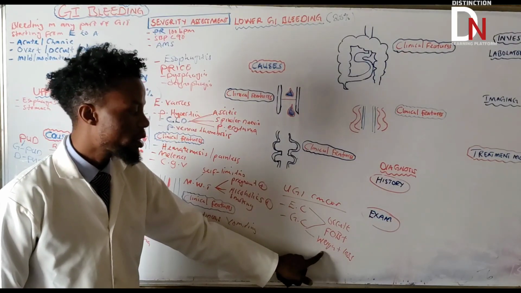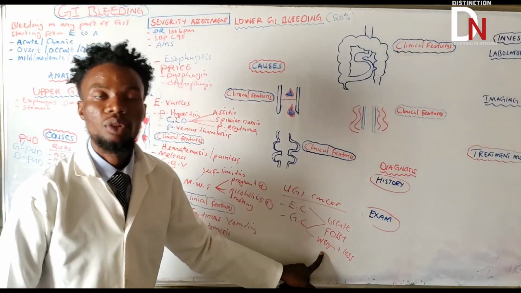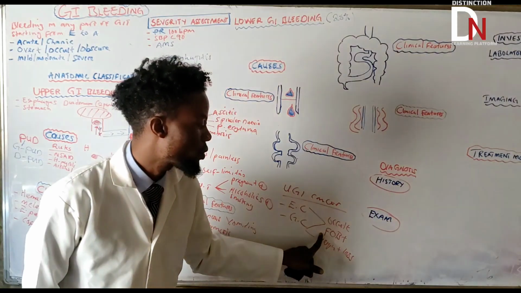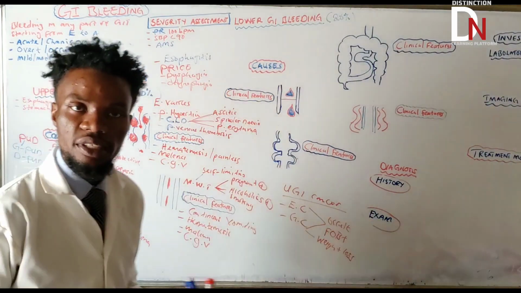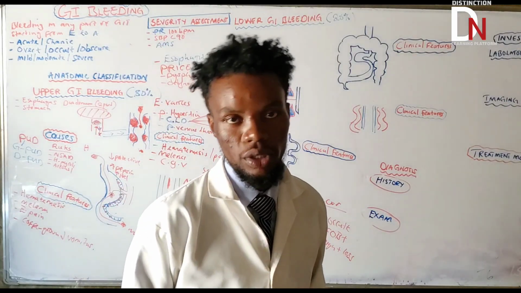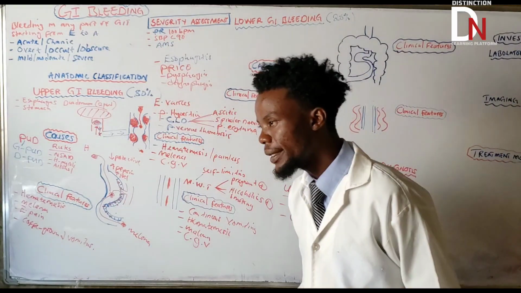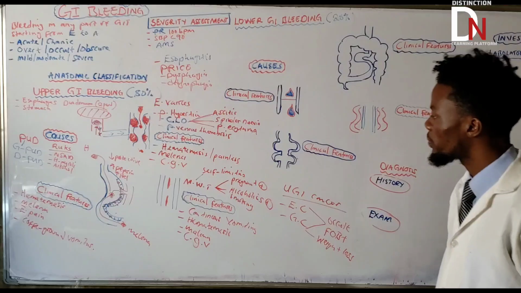But basically, the important thing is that they have positive weight loss and a positive fecal occult blood test. You need to understand that. There are also other investigations that you can do for someone having esophageal cancer and gastric cancer. Very, very important to take note of that.